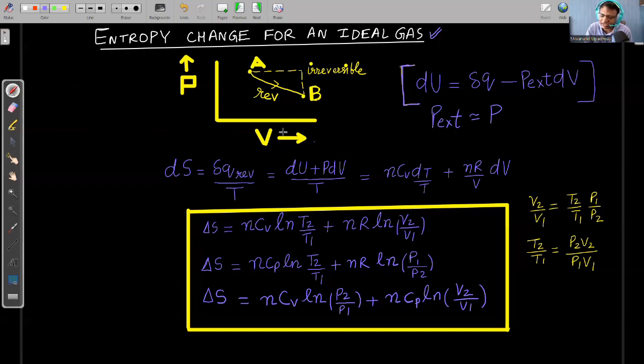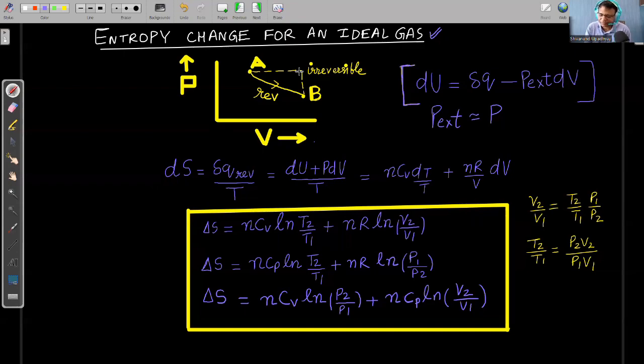So for that, we are taking an example here. Pressure versus volume graph. We are moving from A to B, and this dotted path is irreversible, and this path is reversible, right? Since entropy is a state variable, the entropy change of this path or that path, that is S_B minus S_A, will be the same for both paths.